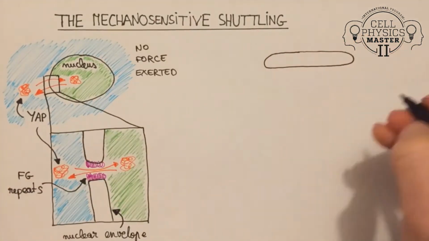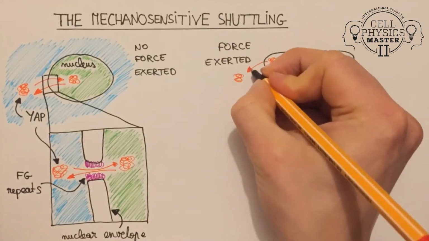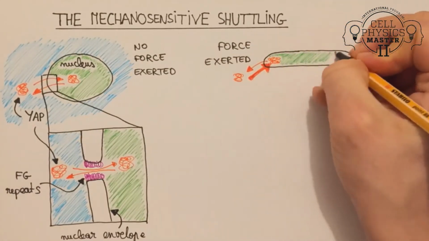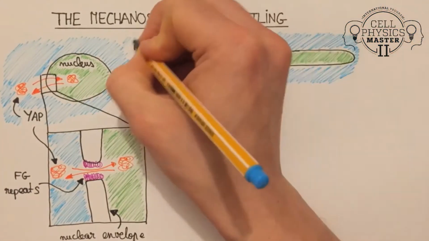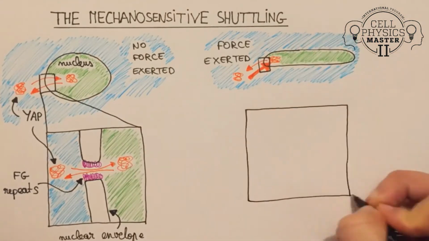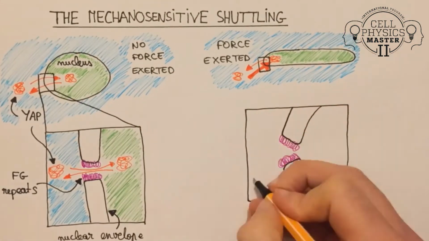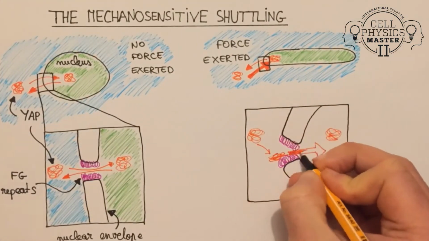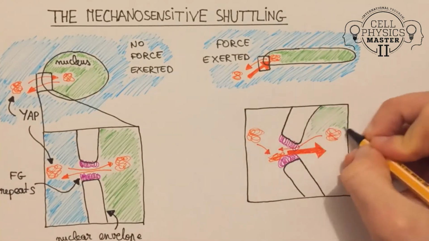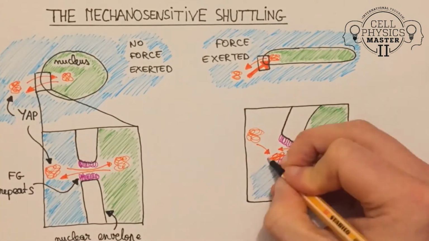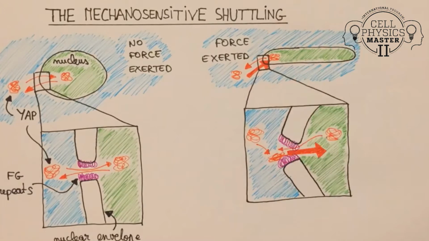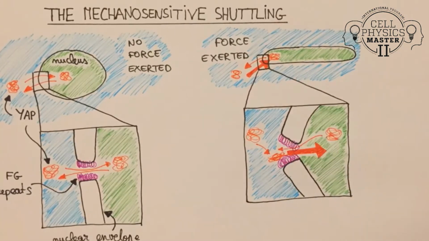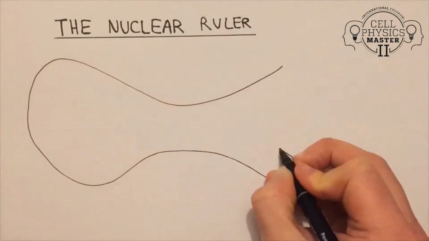When force is applied, the nuclear envelope stretches and the nuclear pores deform as they open to the exterior. The cytoplasmic YAP proteins interact with the FG repeats of the nuclear pore, inducing YAP unfolding and facilitating their entry in the nucleus. Because it happens only for the cytoplasmic YAP, it will induce YAP nuclear accumulation and modify gene expression in the nucleus, modifying the cell's activity to adapt to the constriction.